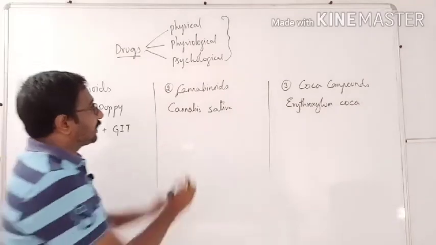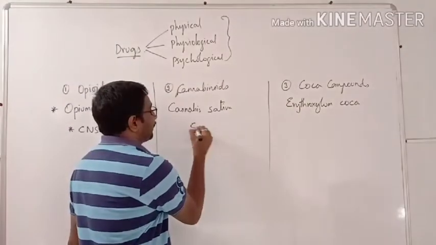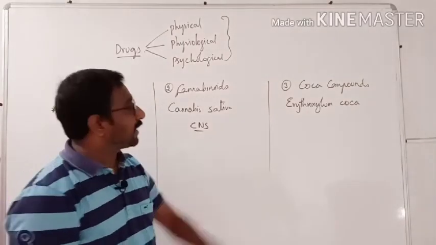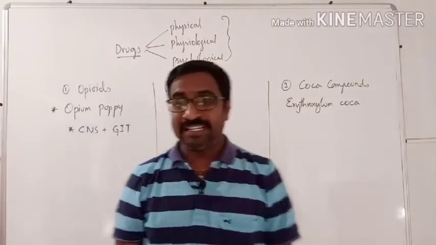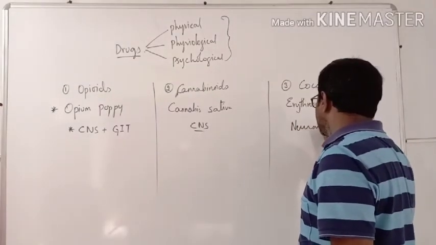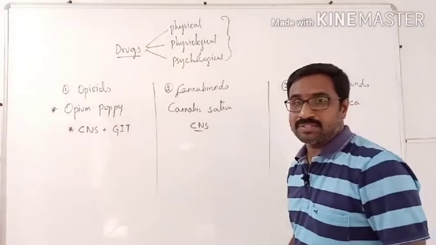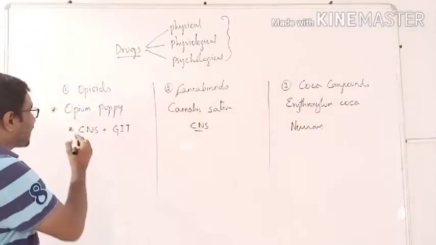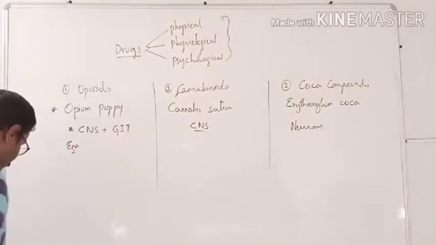And here, cannabinoids will be acting on the central nervous system, and this also works on stimulating the neurons, activating the neurons. Like that, we can talk about three varieties. So, an example for the opioids is